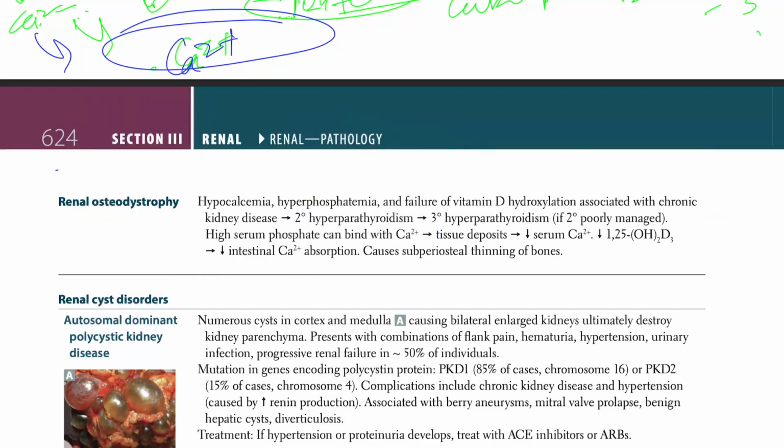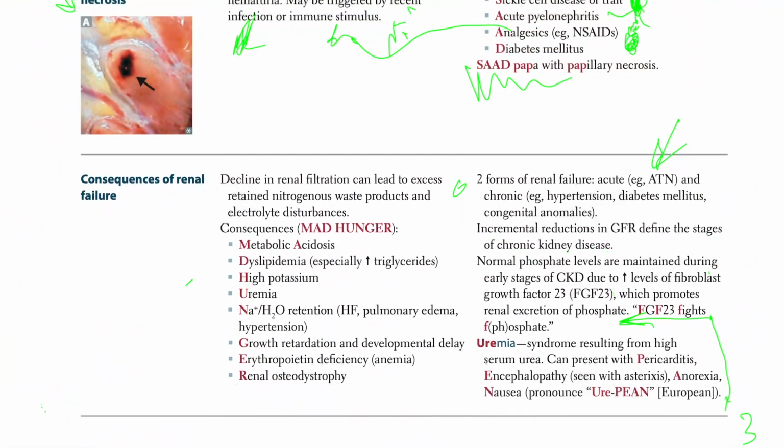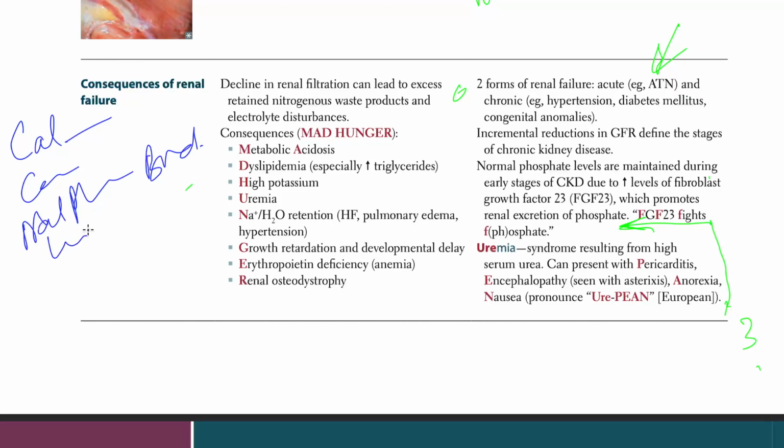So that's all for these two things. But let's talk about something extra, which is the phosphate. That phosphate, which was high, right, in patients with CKD. I told you that we can give calcitriol, we can give calcium, but also we can give something called oral phosphate binders, and also limit the intake of phosphate.